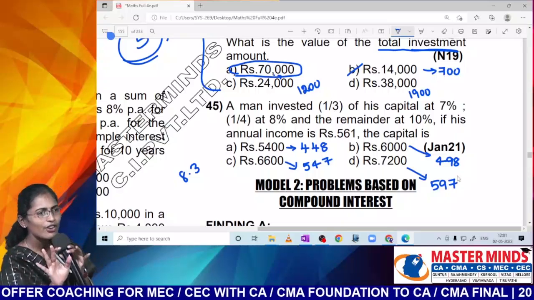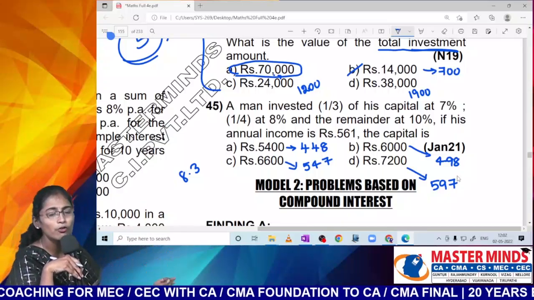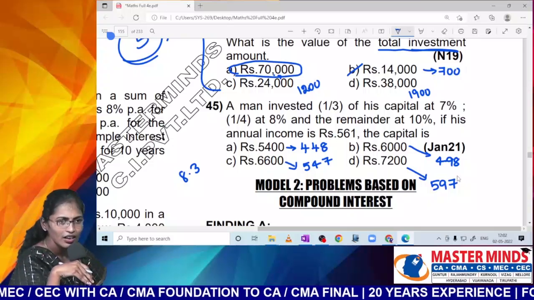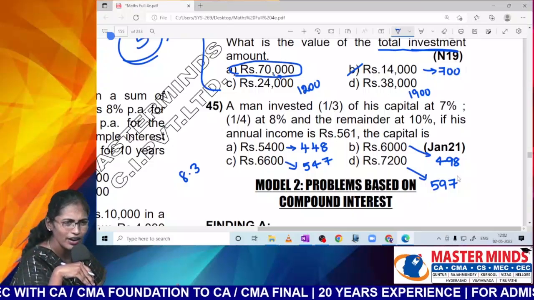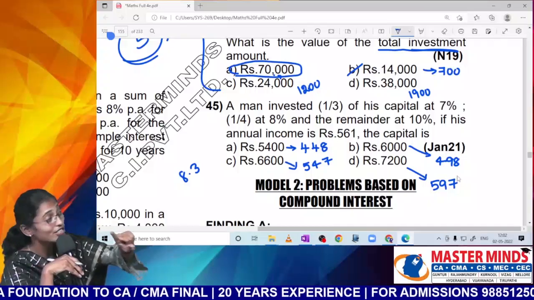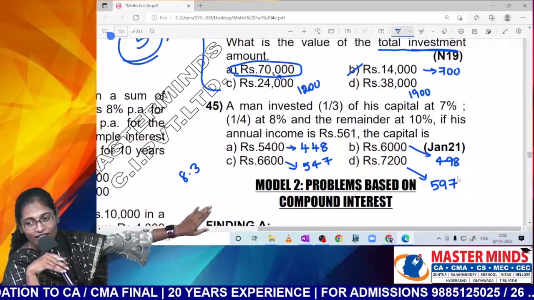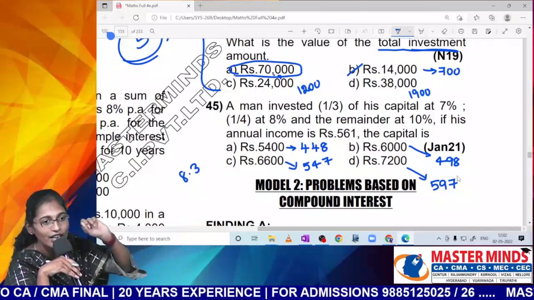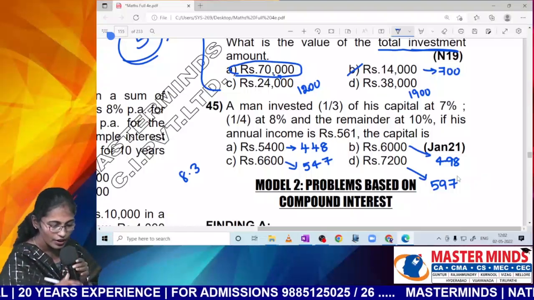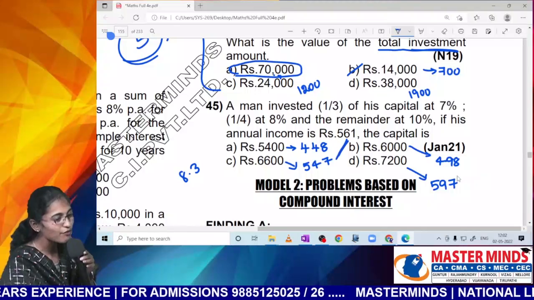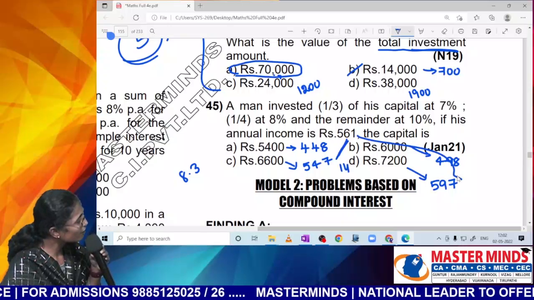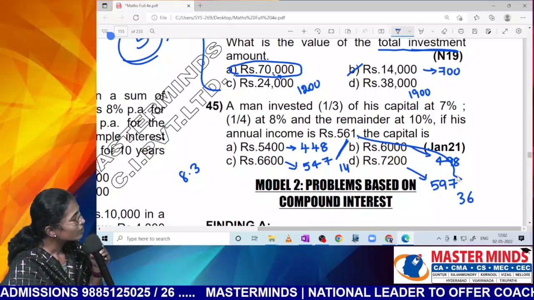Okay, I have written all the answers. Now tell me which option that you want to choose. C or D, Nana? There's a conflict between C and D. Both of them are in 5 units only, right? Yes, Nana, you should follow this logic. Your answer must not be more than 561. It should be less than or equal to. Maybe other people are following a different logic. May I know the difference between 561 and 547? 14. What is the difference between 561 and 597? Which one is having lower difference?